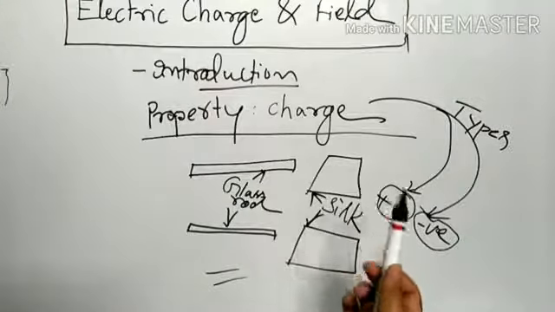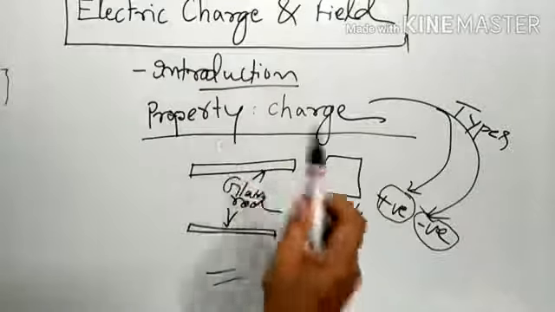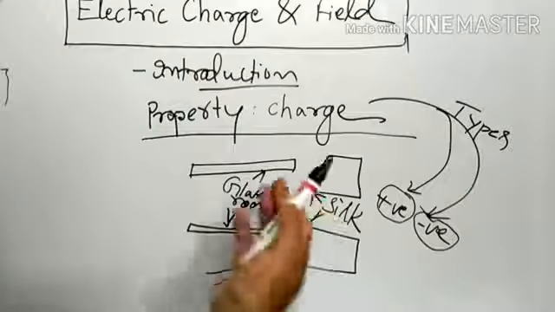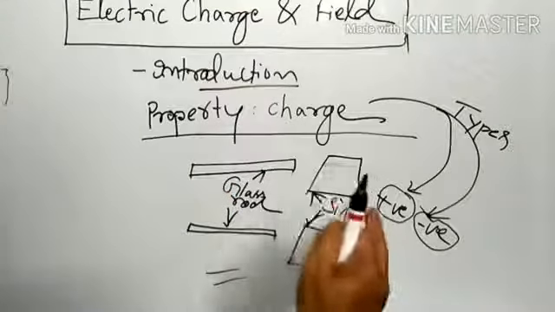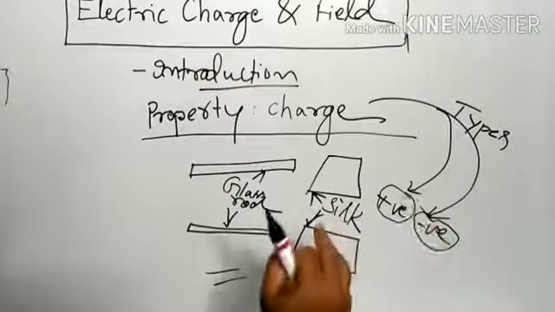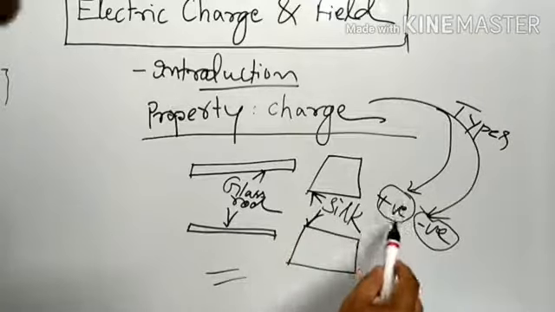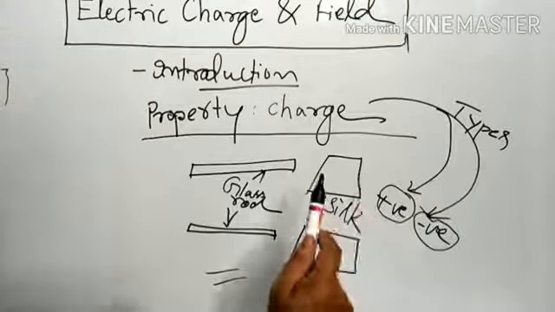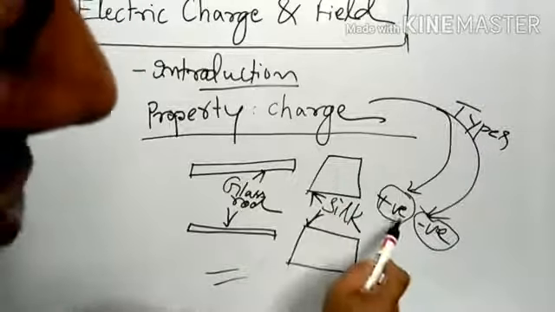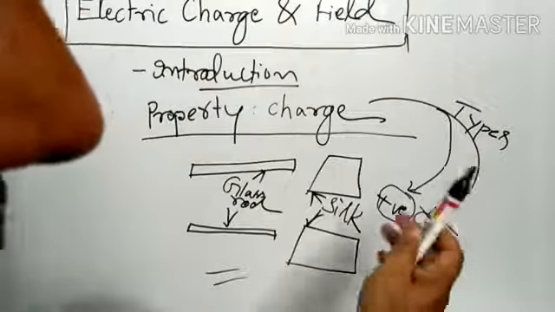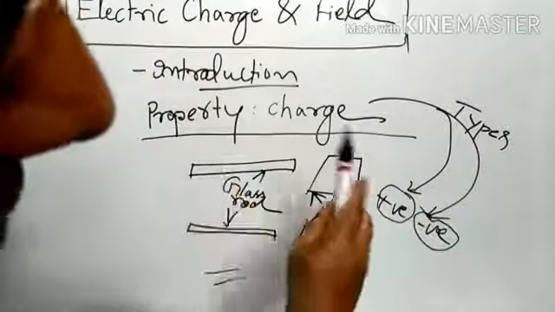What we are saying is, whenever two pieces are rubbed against each other, one piece gains a particular kind of charge and the other piece gains some other kind of charge, and these two charges attract each other. So using these terminologies, one gains positive charge and the other object rubbed against it gains negative charge.